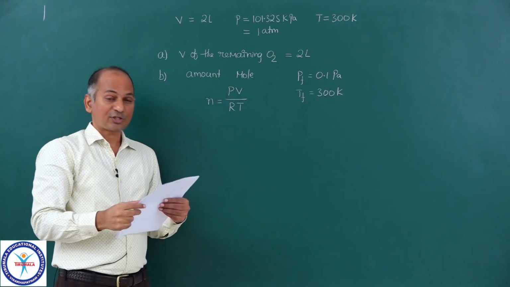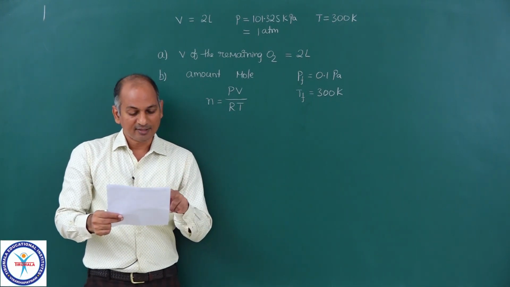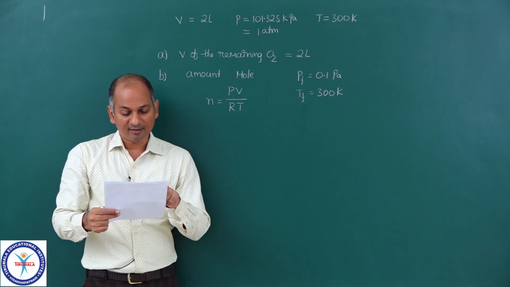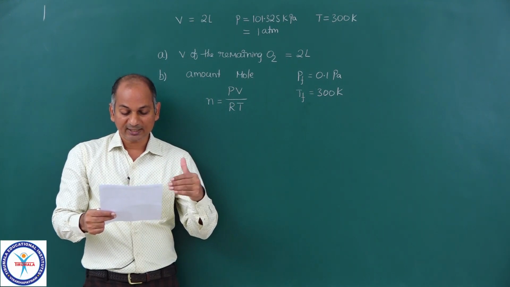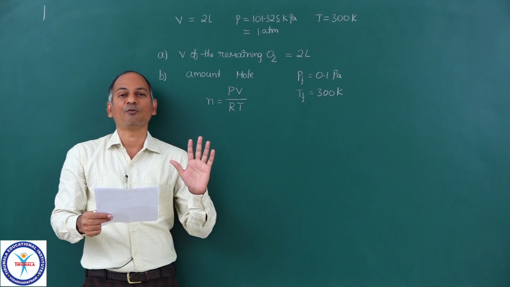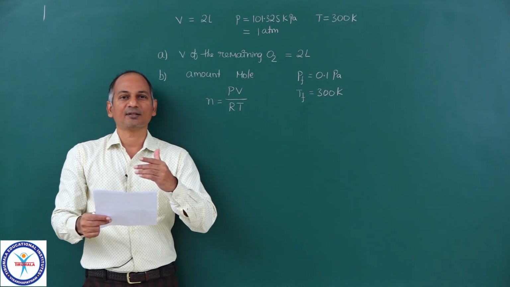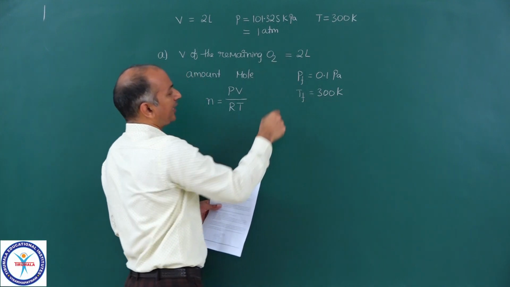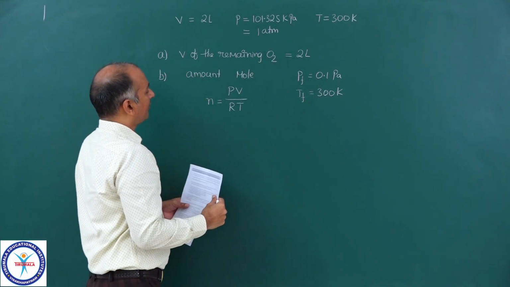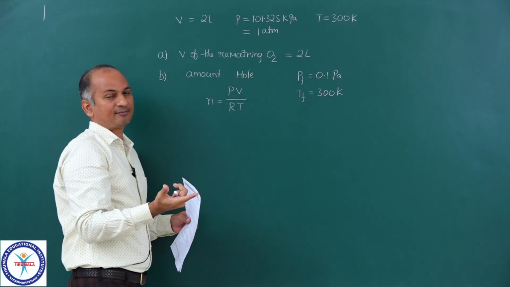And even in the first question I told you, if nothing is mentioned about a particular property, you can take it as constant. Suppose you see the third question, where a vacuum pump is connected, pressure reduced, the vacuum pump generates low pressures. Nowhere is it given what is happening to temperature. Initially 300 Kelvin is given, but after that he did not mention temperature. So temperature can be taken as the same 300 Kelvin. Okay, so then n is equal to PV upon RT. Anyway, volume remains the same, that we already decided, 2 liters.